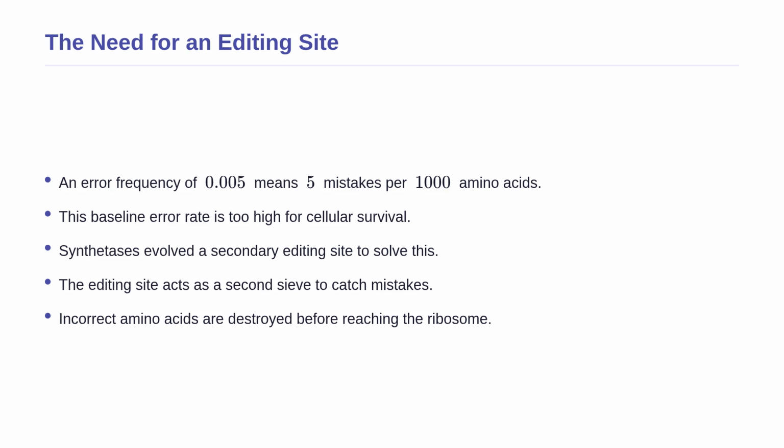To survive, they evolved a secondary editing site. This editing site acts as a second sieve to catch and destroy these specific mistakes before the charged tRNA ever reaches the ribosome, ensuring the final error rate drops to near zero.